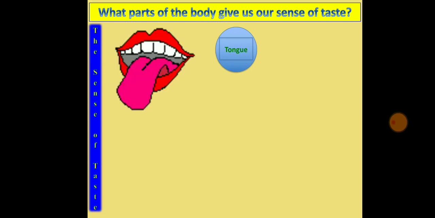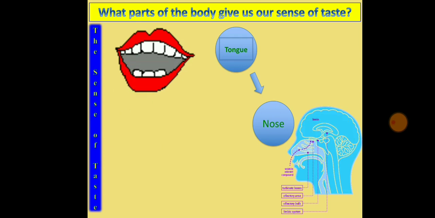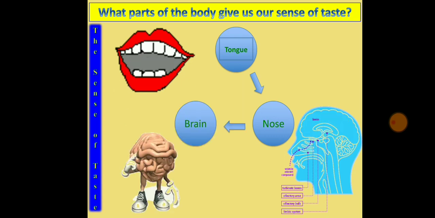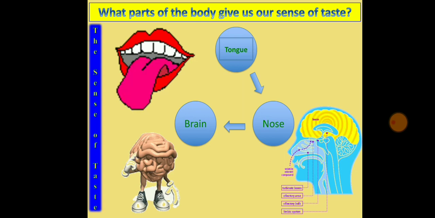So the next sense we will see is the sense of taste. How are you getting the taste? Now there is some connection between the nose and the tongue. Whenever we smell something very good, a nice aroma, for example your favorite dish getting prepared somewhere, automatically you will start having saliva. Why is it so? You are getting the sense through the nose, but you are getting saliva in the mouth. Why? Because there is a connection between the nose and the tongue.